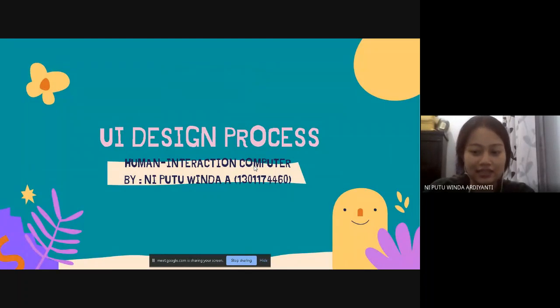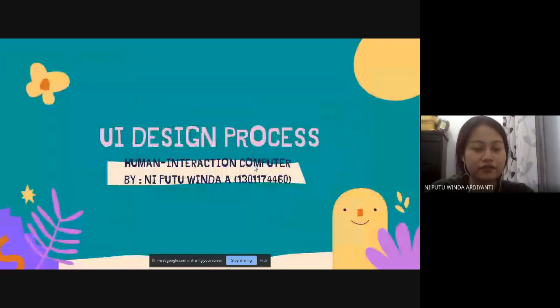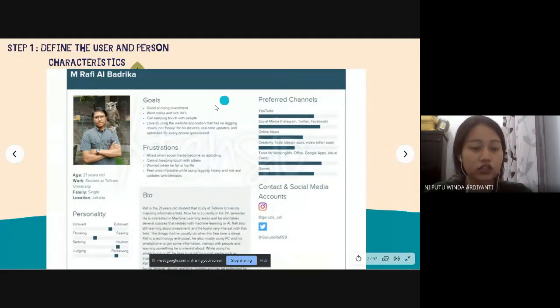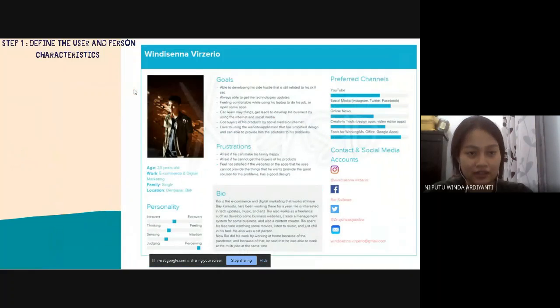So let's get started. The first step of the UI design process is to define the user and persona characteristics. In this step, I created three user personas: Muhammad Rafi Albardrika, Siti Liviani Malvis, and Windy Sanafir Siriu.